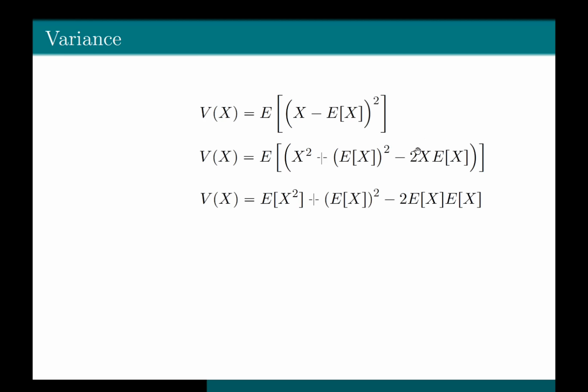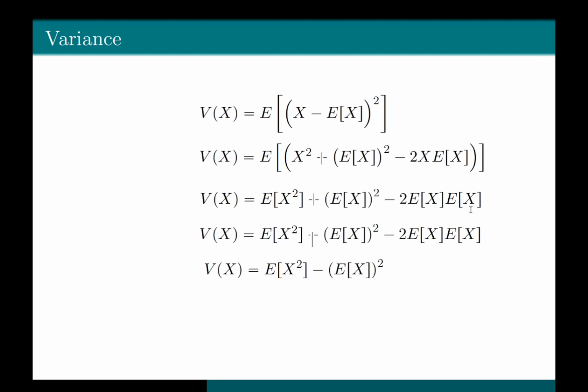If you take expectation of this third term, which is 2 times x times E of x, now 2 is a number, you can pull it out of the expectation sign. E of x is a number, you can pull it out of the expectation sign, and you will be left with twice expectation of x times E of x. So twice expectation of x times expectation of x is twice expectation of x whole square.